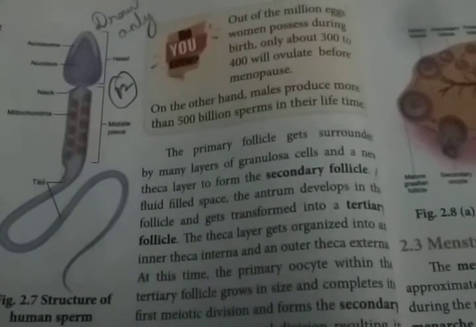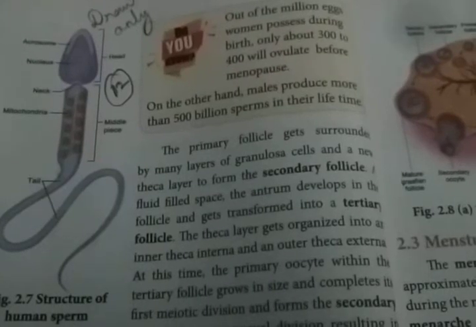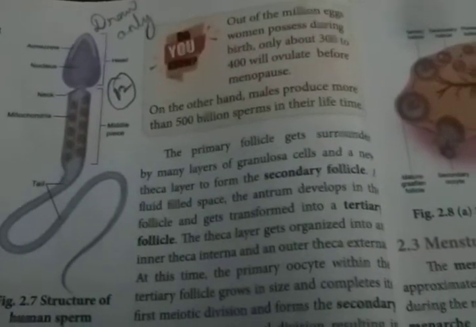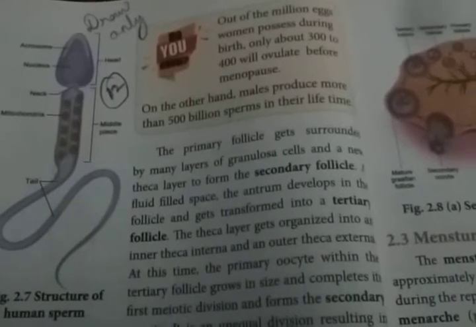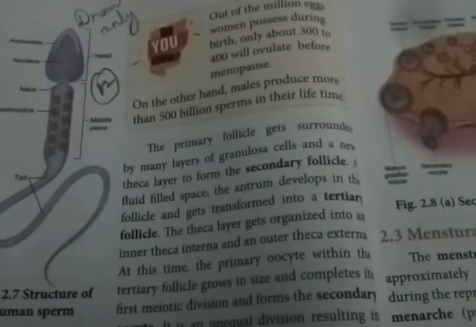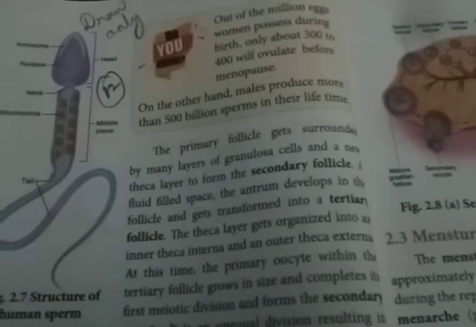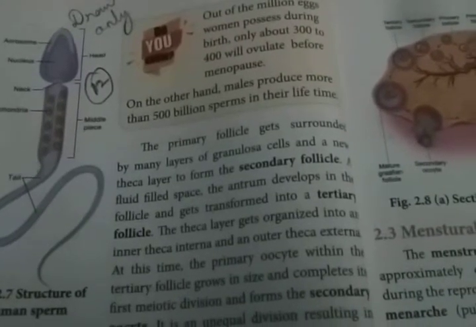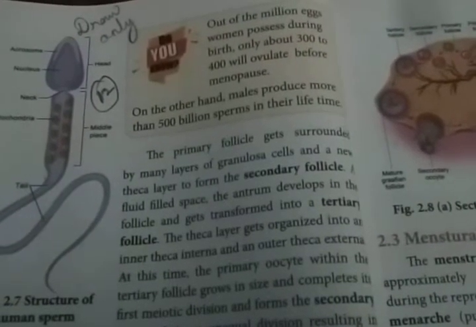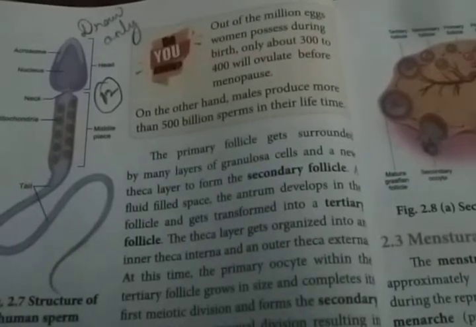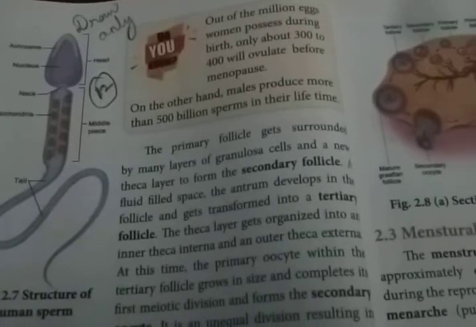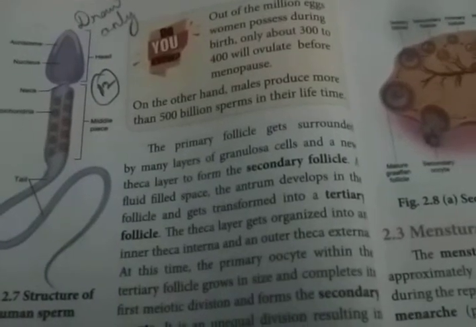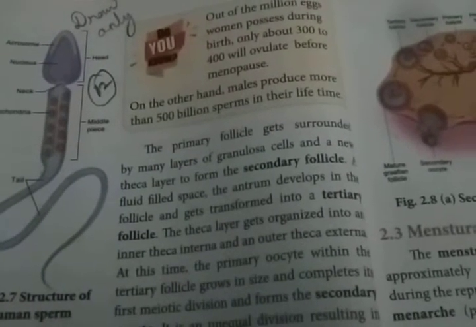So then after that, during the puberty time, the granulosa cells are present in a number of layers to form a protective covering that is known as the theca layer. That theca layer can produce the secondary follicles. First, primary follicles contain a single layer of granular cells, then it is surrounded by a number of layers of granular cells, then they can produce the secondary follicles.